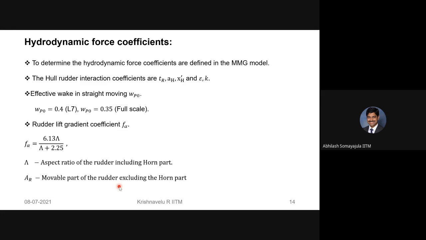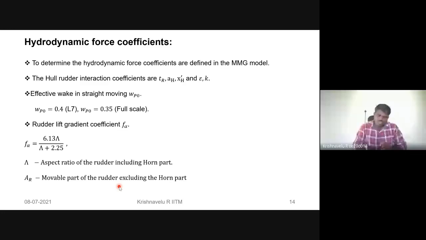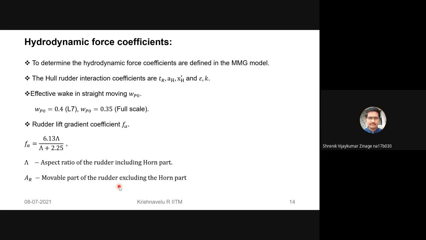The Reynolds number for which one will be higher? For the full scale, it will be higher. So if the Reynolds number is higher, the flow is more laminar or turbulent?